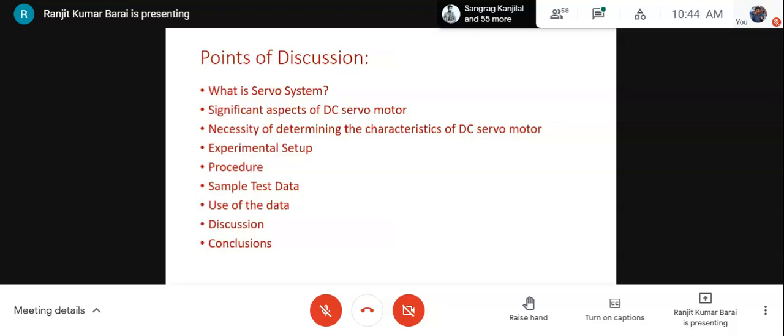The word servo emerged from the word servant. As in a master and servant relationship, what the master commands, the servant follows. So here, the servo system is a closed loop system. A servo system is a closed loop or feedback control system where the controller of a servo system acts in such a manner that the system output tracks the command or reference input.